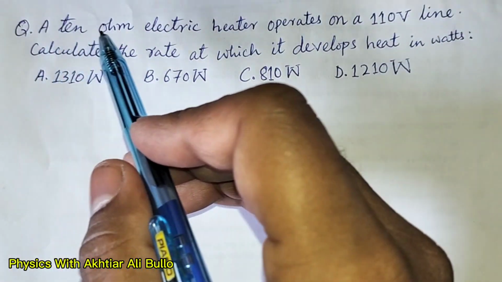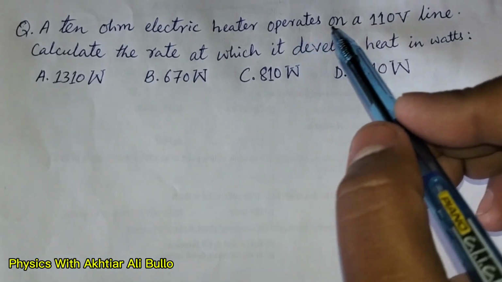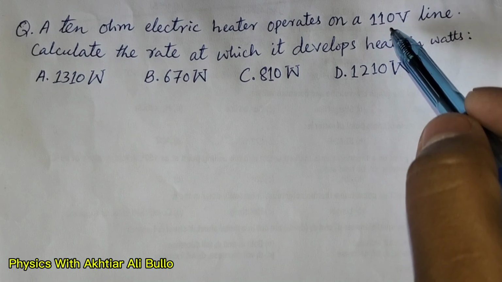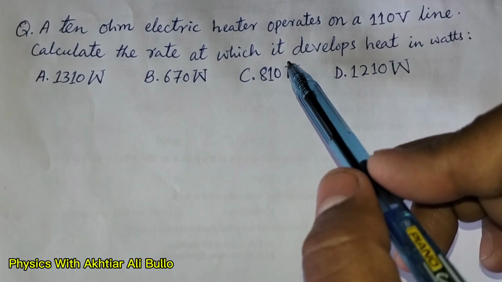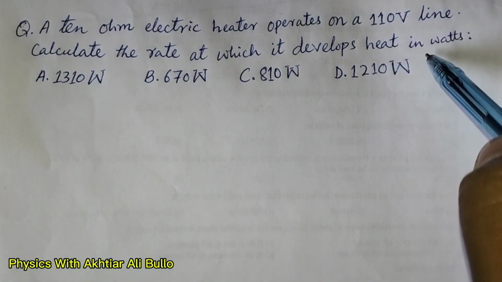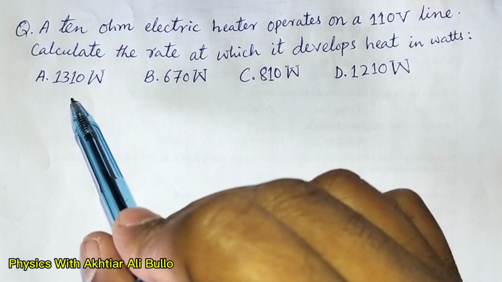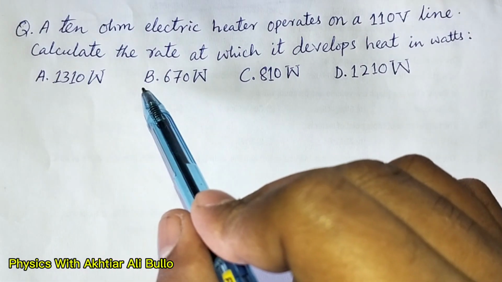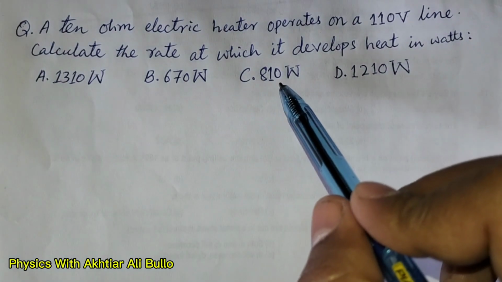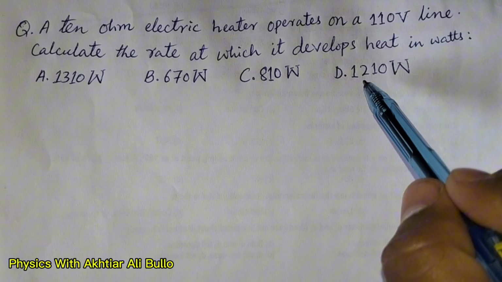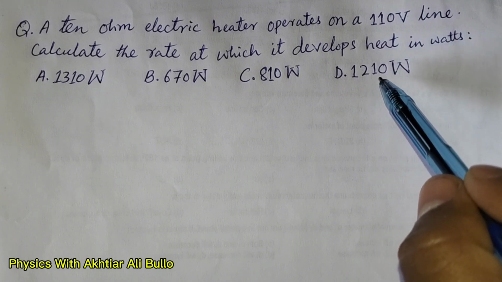The question is, a 10 ohm electric heater operates on a 110 volt line. Calculate the rate at which it develops heat in watts. A, 1310 watt, B, 670 watt, C, 810 watt, D, 1210 watt.